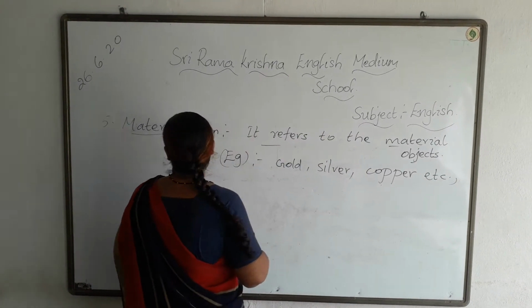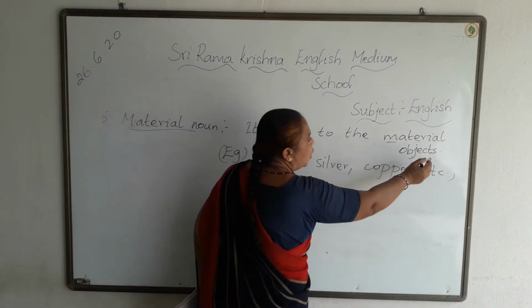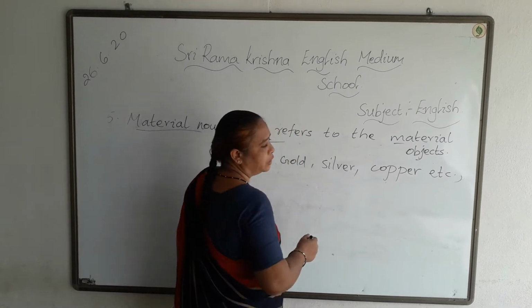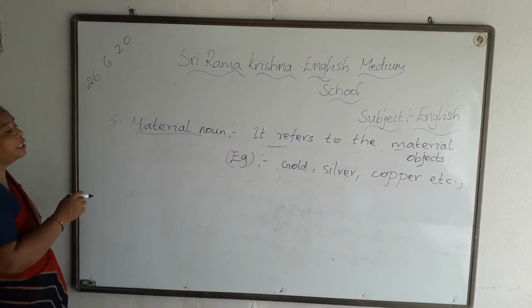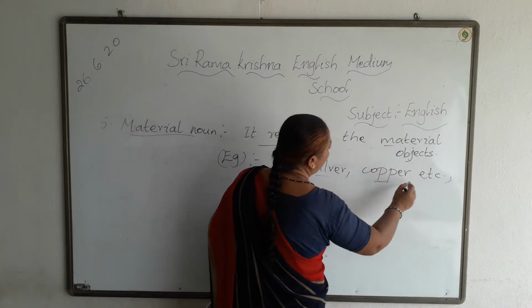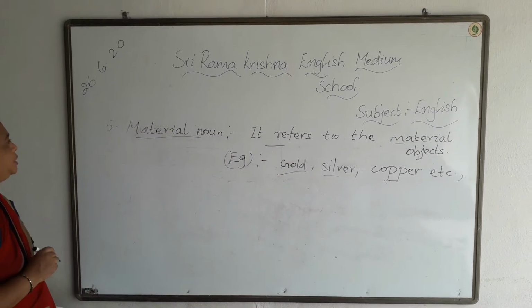Okay, so now when we come to material noun, it refers to the material objects. Example, gold, silver, copper, bronze, all these things, okay, etc. Did you understand? What is a material noun? It refers to the material objects. So gold, silver, copper, bronze, all these things come under material noun.